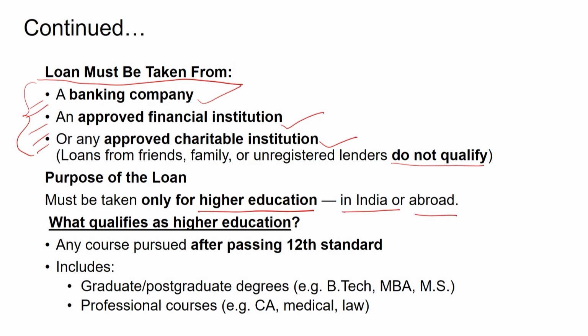So, who qualifies for the higher education? All those who have passed 12th standard, and it may include the graduate and postgraduate degrees such as BTech, MBA, MS or professional courses such as CA, medical or law. So, in such type of professional courses, if you are taking any higher educational loan from these institutions, then whatever amount you pay as interest on loan will be allowed as a deduction under the Section 80E.